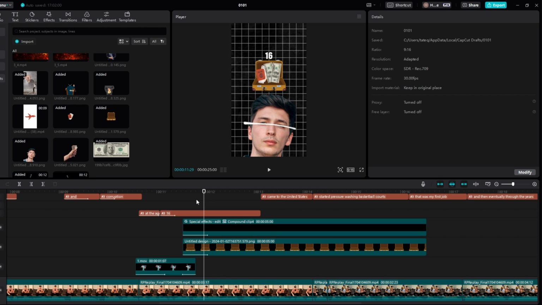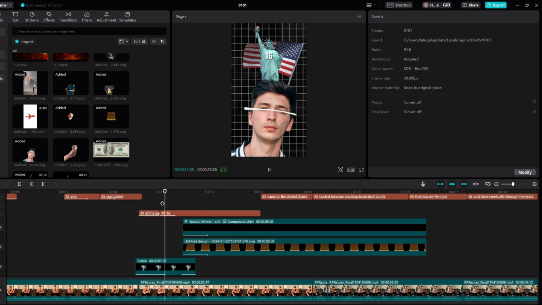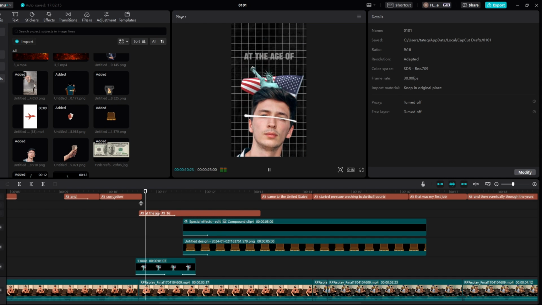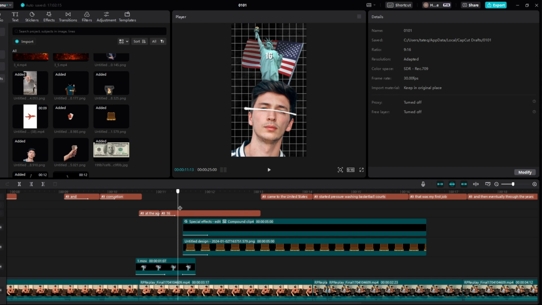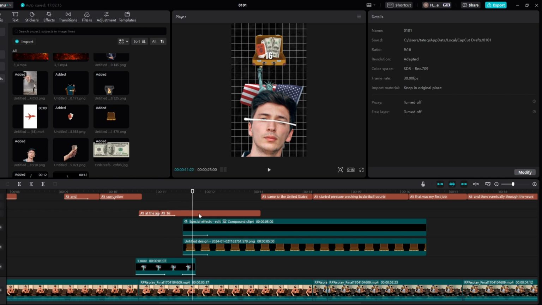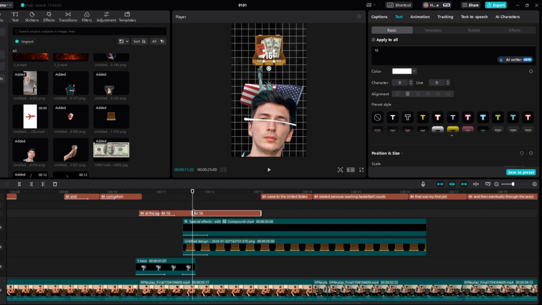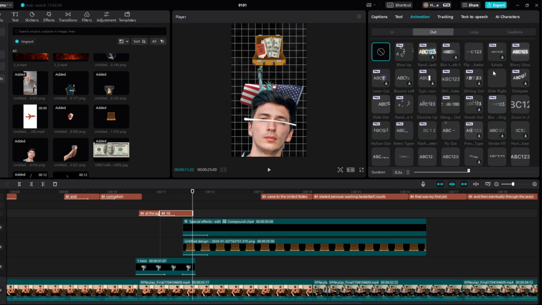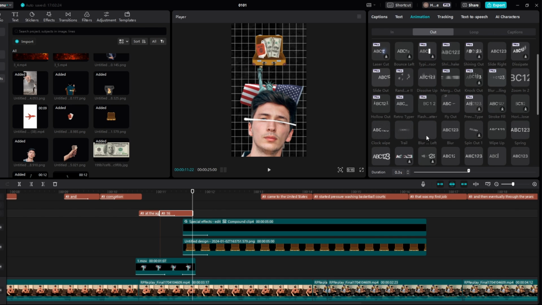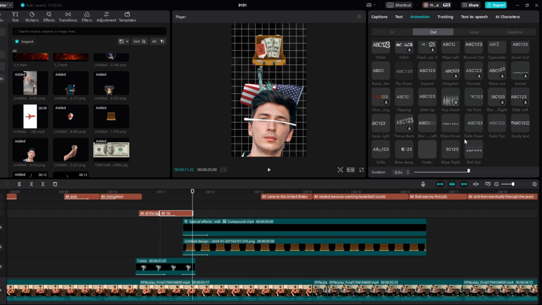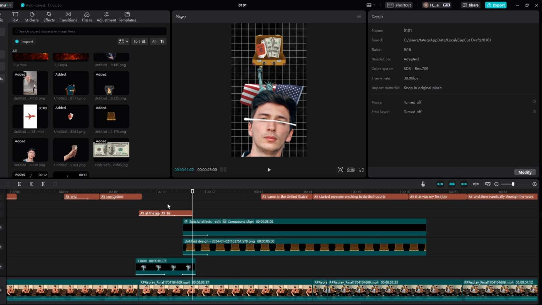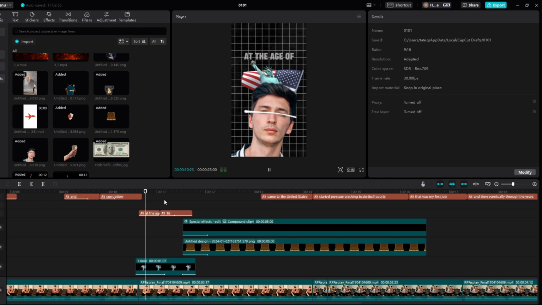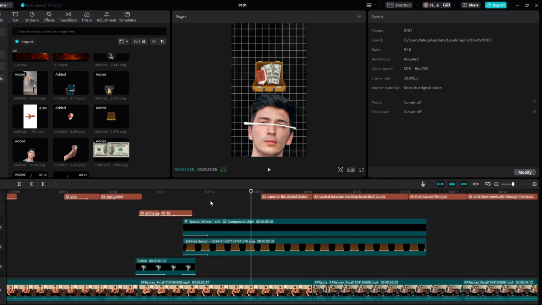And then right from here, now we've added everything that we wanted to add, so this part's going to be kept super simple. So at the age of 16 with $200. And then right here, we'll split it here because we'll fade it out because we don't want this to go over it or anything. So animation out. Let's find fade out. I believe it's near the bottom, right? Yep. Perfect. So at the age of 16 with $200 in a suitcase.